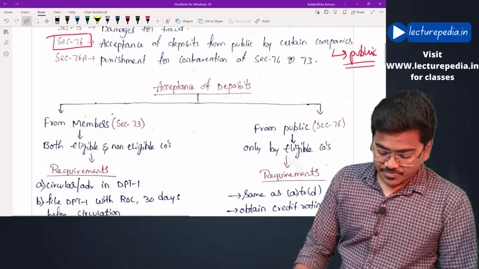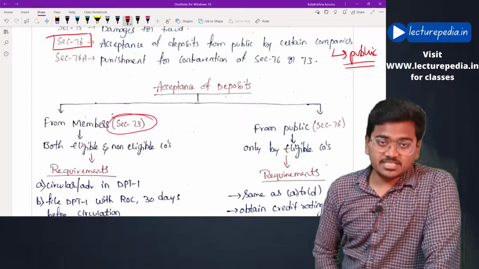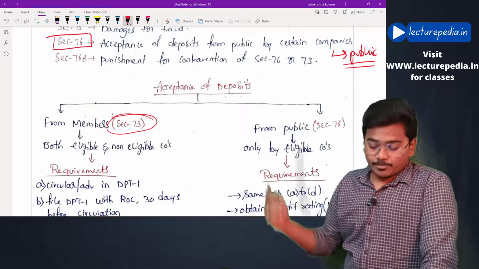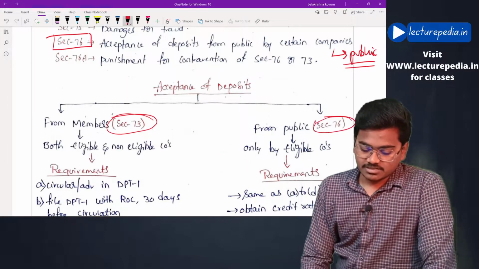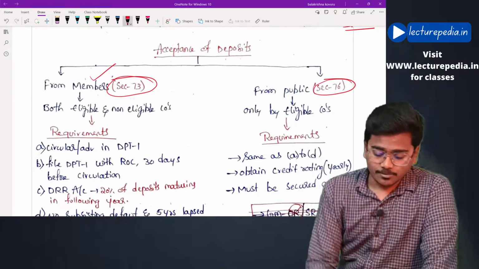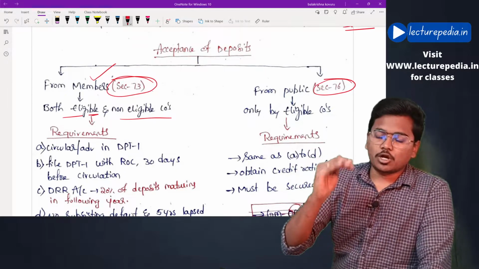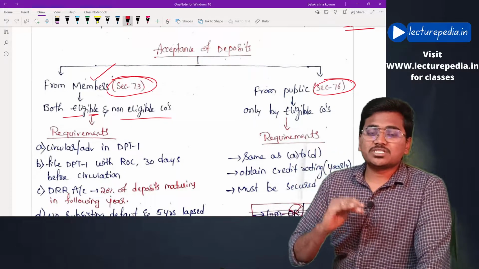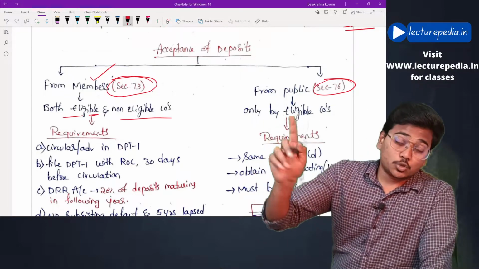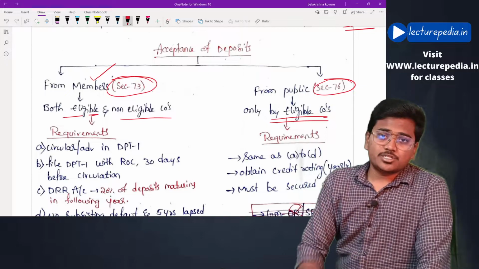Now raising deposits from members will be dealt with by section number 73 and raising deposits from public will be dealt with by section number 76. Now who can raise deposits from members? Both eligible as well as non-eligible companies can raise deposits from members, whereas to raise deposits from public only an eligible company can raise deposits from public.